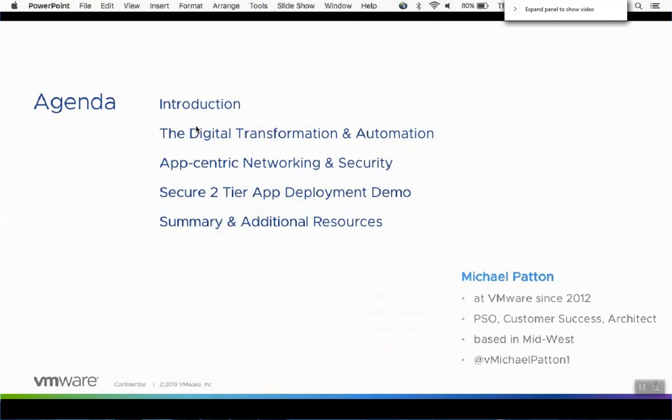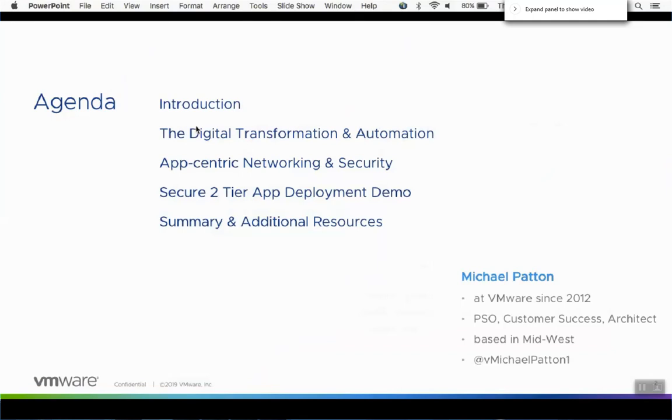In my previous time with VMware, in PSO and customer success, I gained a lot of field experience with customers working with these products. Based in the Midwest, I'd say most of my time with VMware has been customer-facing with PSO engagements with the vRealize suite. That could encompass vRealize Automation, vROps, Operations Manager, Log Insight, those types of products.